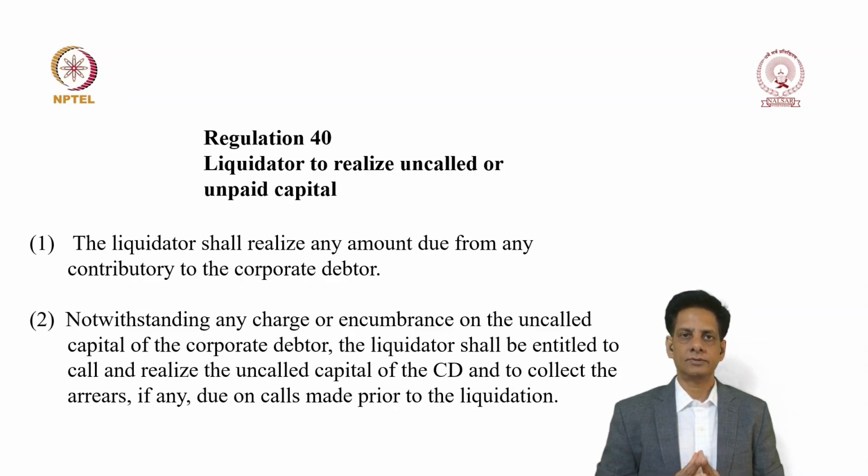So what we are saying is, though there can be certain charges, encumbrances created on such unpaid or uncalled capital, the liquidator will have primary right over that uncalled or unpaid capital to recover that money. Hence, he need not wait for any more clearances, and any such encumbrances will not stand against a liquidator's right to sell these assets. This is a very critical point.